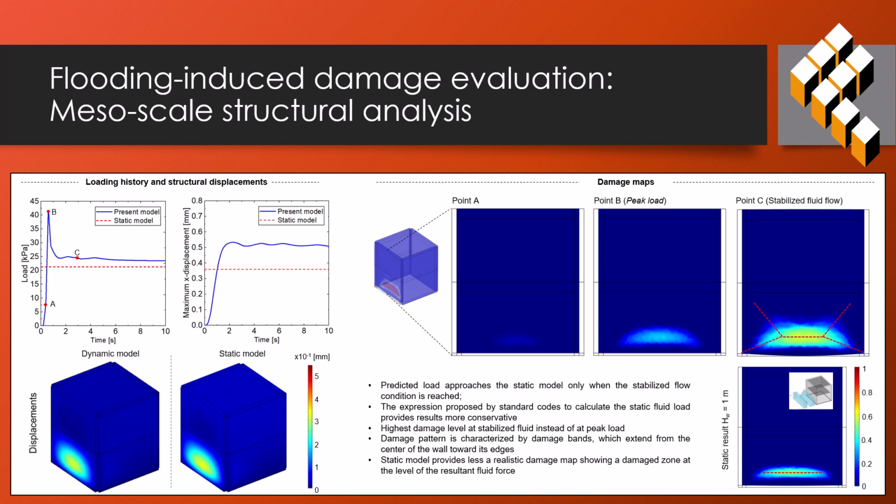Damage maps at different time steps show that the highest structural damage occurs in the stabilized flow phase. The damage is distributed in bands from the center toward the edge, unlike the static case, which produces a less realistic localized damage pattern. The results confirm the good numerical capability of the proposed approach even under extreme loading conditions.